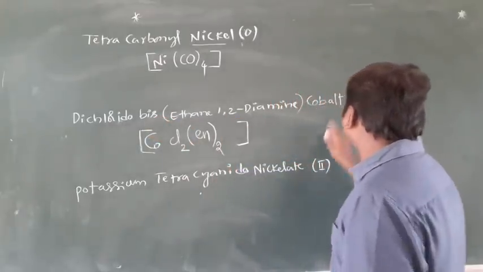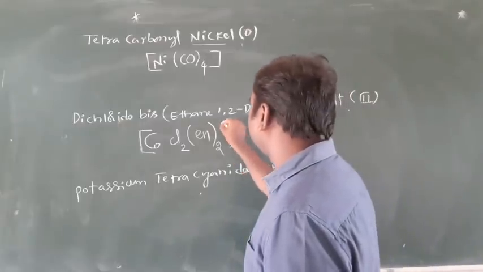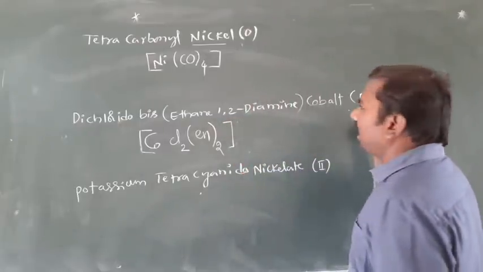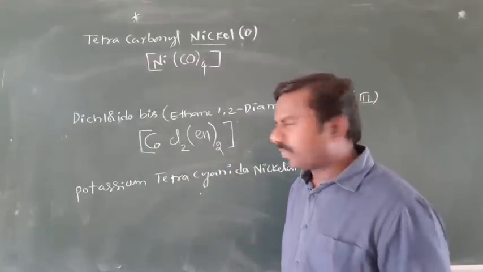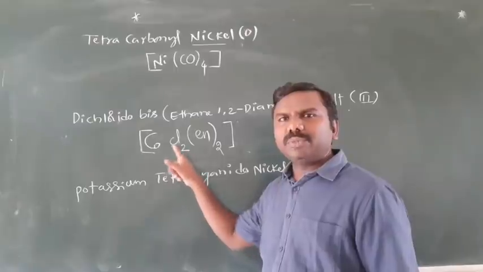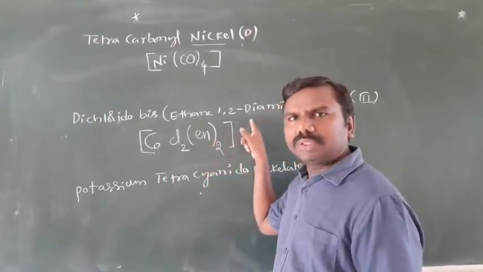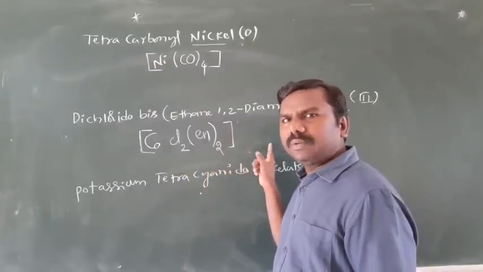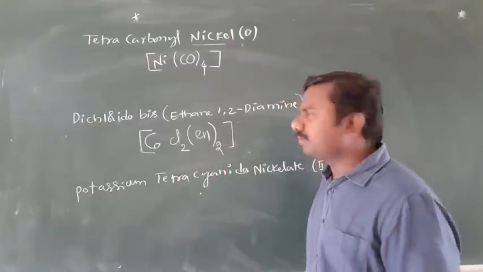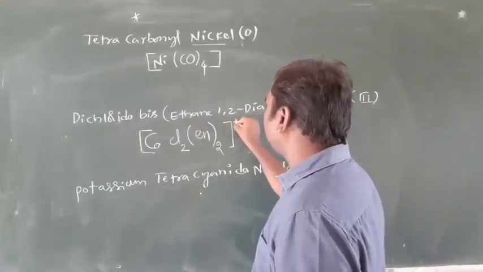Next, cobalt. Over it is cobalt, with oxidation state 3. The oxidation state must be 3. x plus 2 into minus 1, minus 2. It is 0 already, no charge. x minus 2 equal to 0, x equal to plus 2 you are getting. To get plus 3, I am taking here plus 1. Clear?